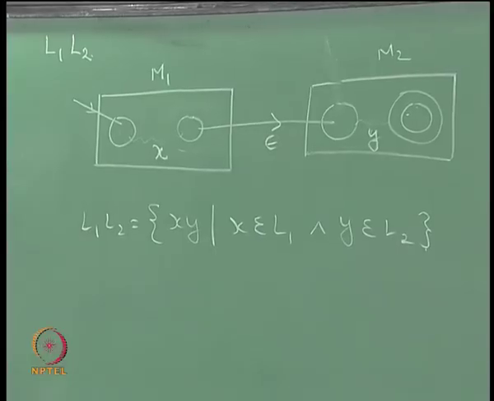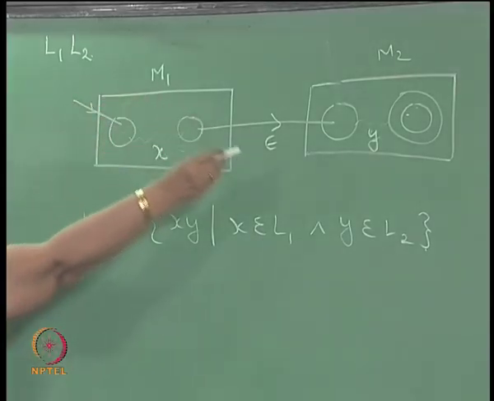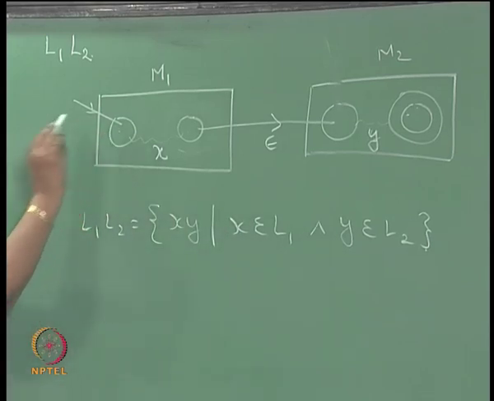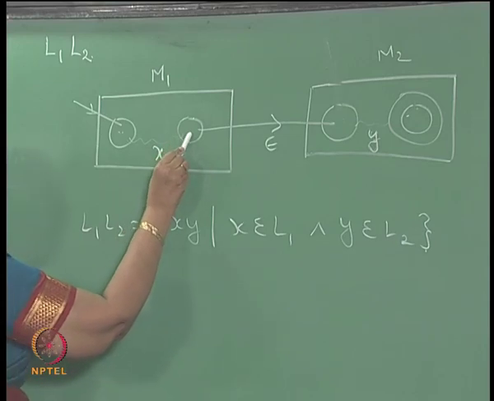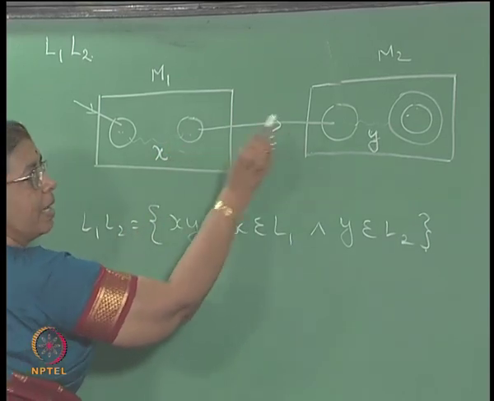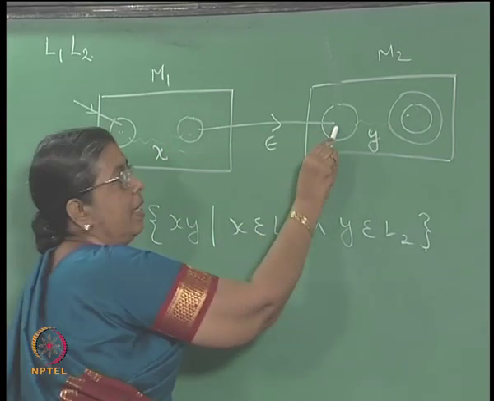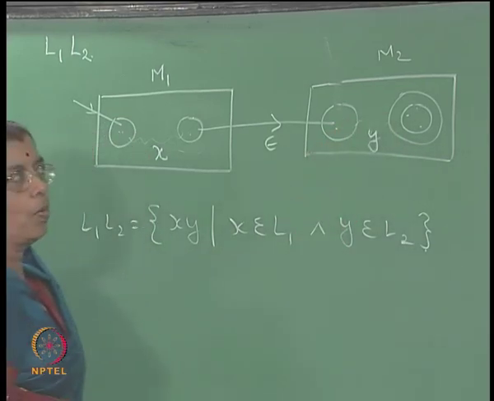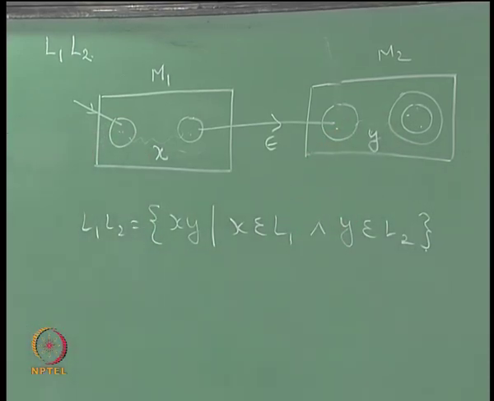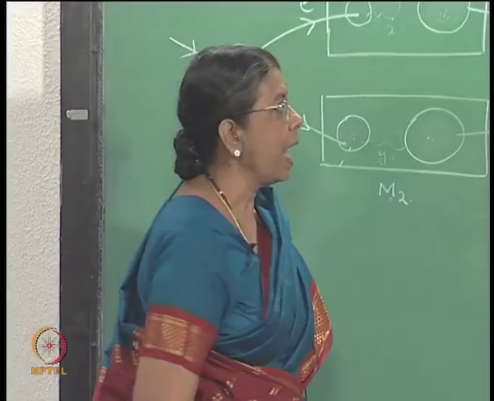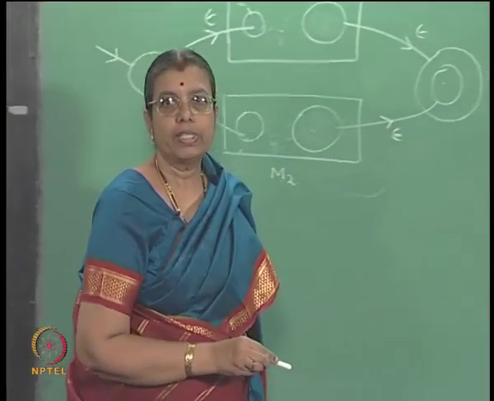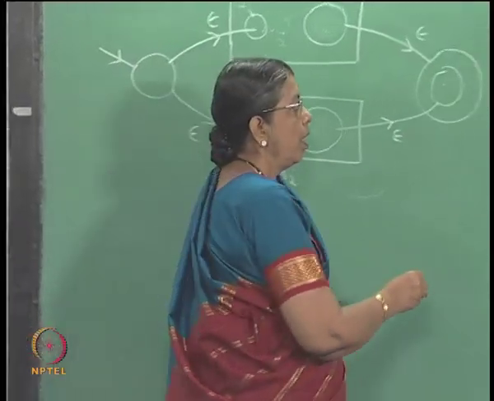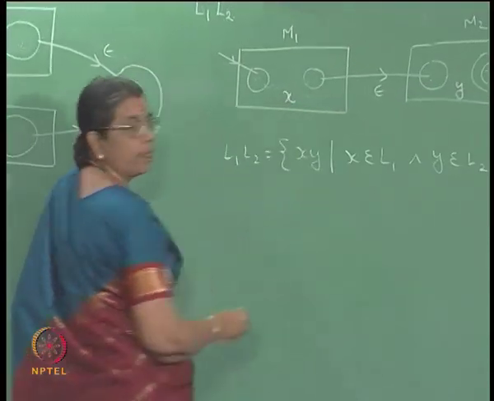Now, what sorts of strings will be accepted by this diagram? This is the initial state. So, start from here and it reads a string of the form x, and then it makes an epsilon transition to this, then reads a string of the form y to reach a final state. So, the strings accepted by this NFSA with epsilon moves will be of the form x y.